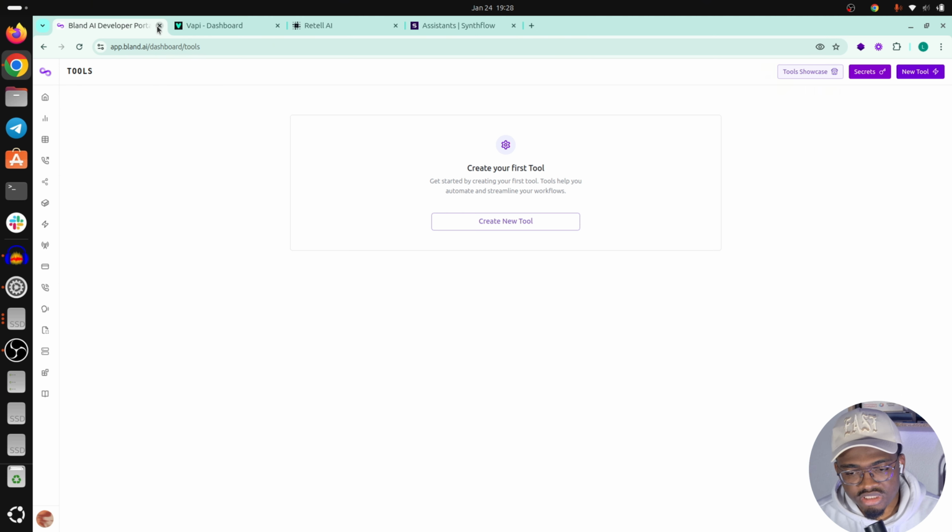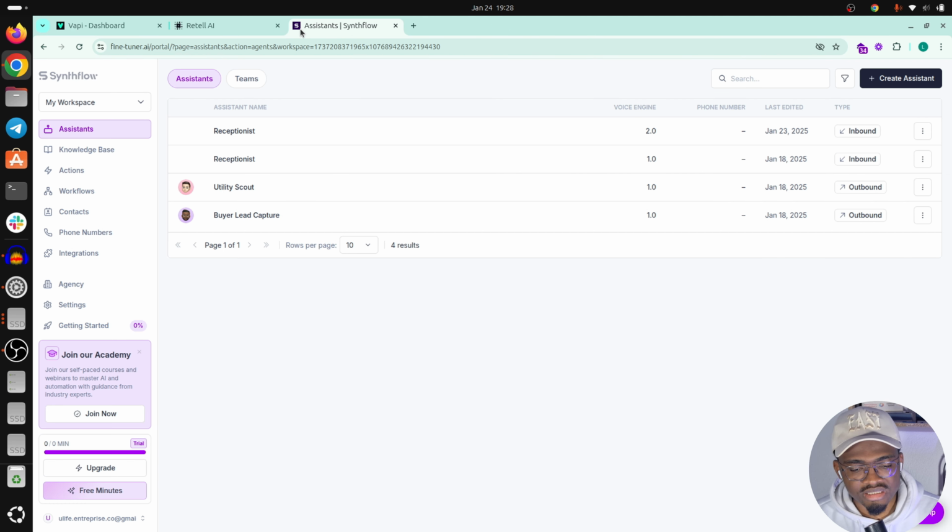Same for Synthflow. Synthflow sounds good, but I feel like their assistants are not that good in terms of voice. And also, I think maybe they're integrating 11 Labs right now. But when I tested it, the assistants weren't that good. And the price structure is just too complex, too expensive for different use cases. And I feel like using another platform may be better than Synthflow right now.